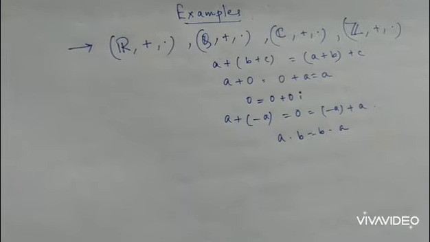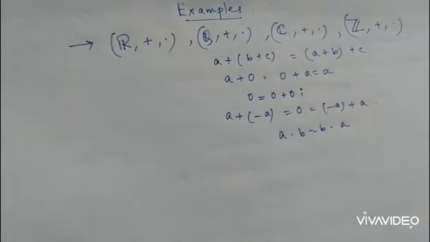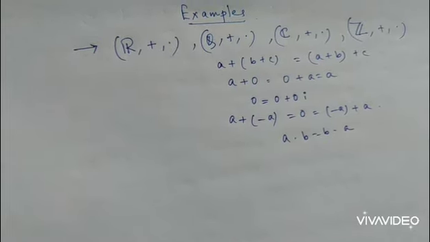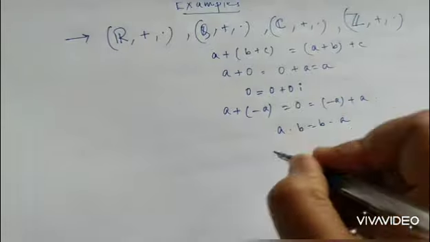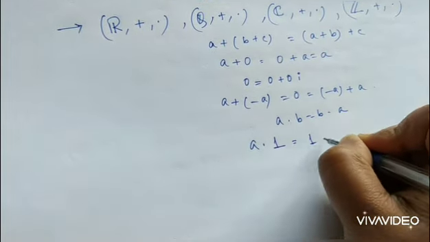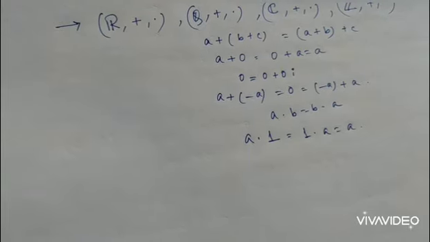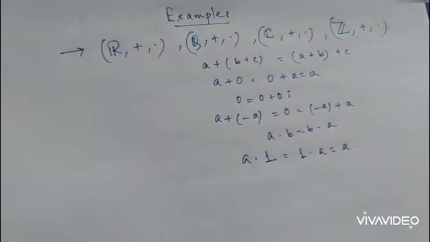Next, will it have unity? Unity means multiplicative identity. So with respect to multiplication, does it have an identity element? Yes, it does. What is the identity element? Any element multiplied with 1 gives us the same element back. So that is the unity element. So all of them are commutative rings with unity.